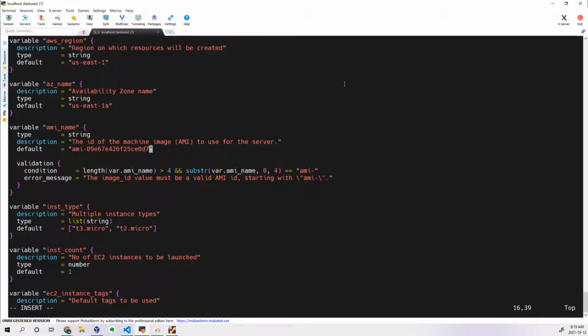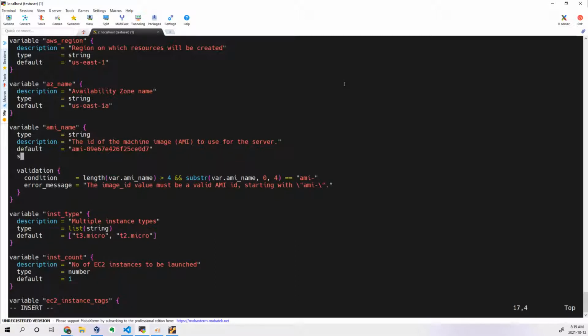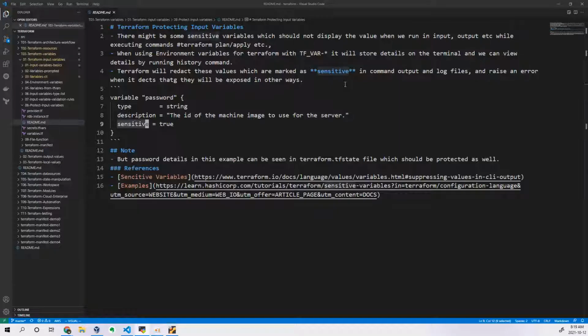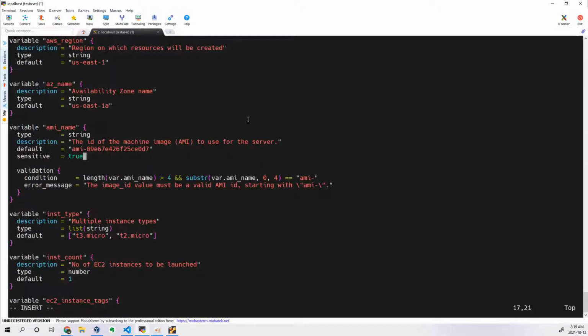Okay, done. So I don't want this AMI to be printed. Let's see what I will do. Sensitive is equal to true. This is what we have written here in this example, but a different scenario. But here in my condition, I don't want to print AMI.